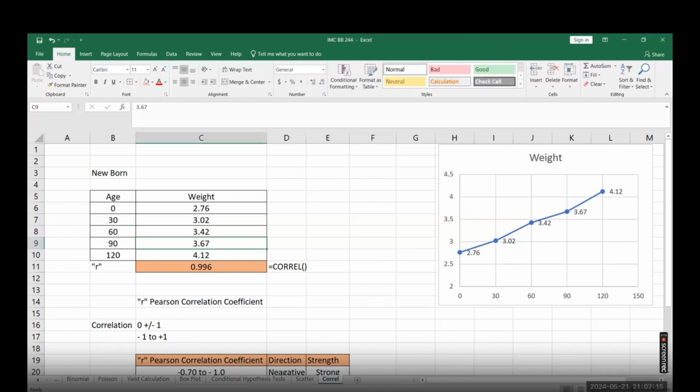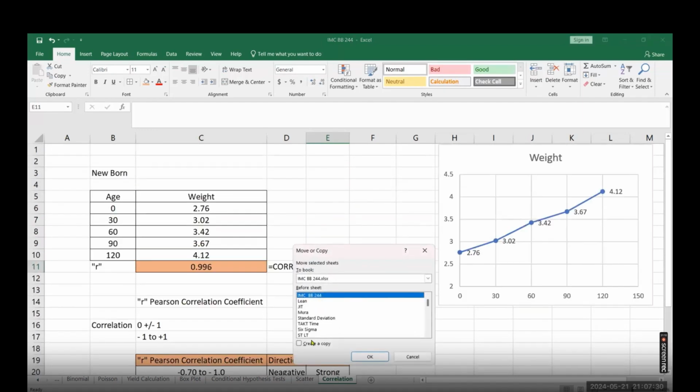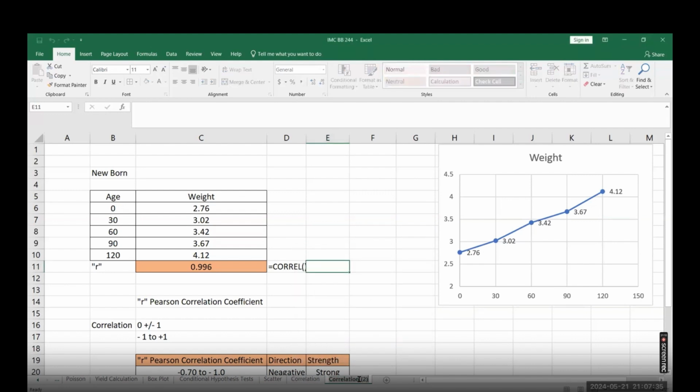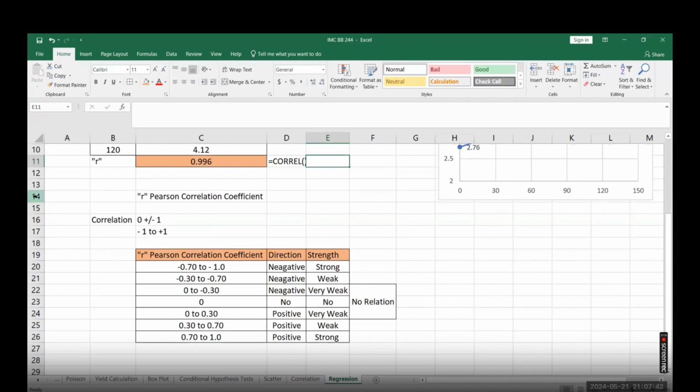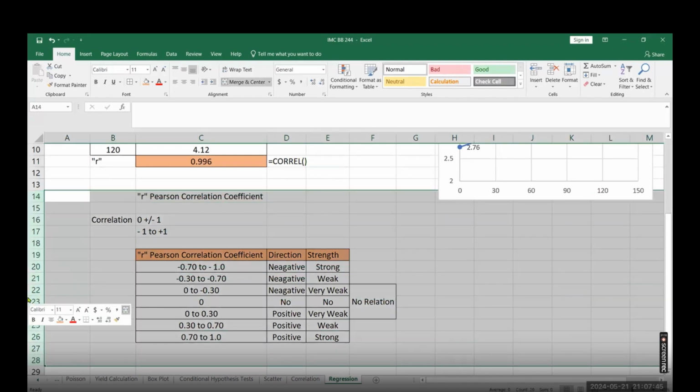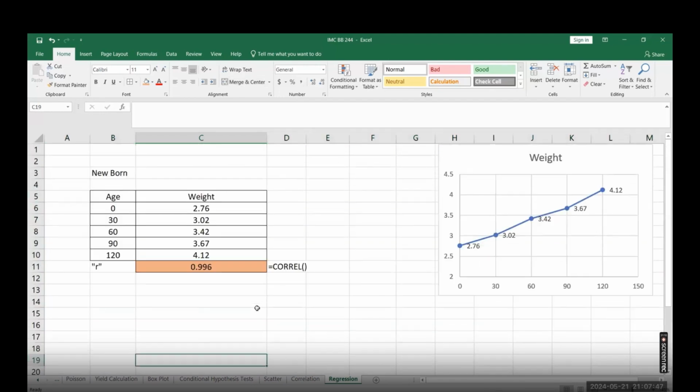Now, I will explain another thing, which is called regression analysis. So let me create the same thing as basics. First I will explain and then I'll take a large data analysis for this and explain it to you. So I'm just removing this correlation part from here, and we'll be working on that. This is the correlation I have.